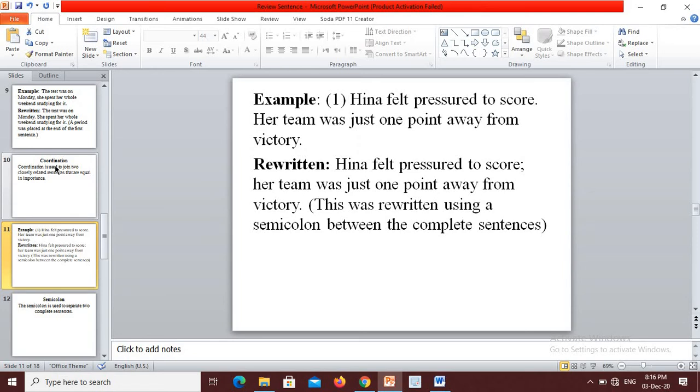Now look at the examples. Hina felt persuaded to score. Her team was just 1 point away from victory. Now look at the rewritten condition. Hina felt persuaded to score. Her team was just 1 point away from victory. Now this was rewritten using a semicolon between the complete sentences.